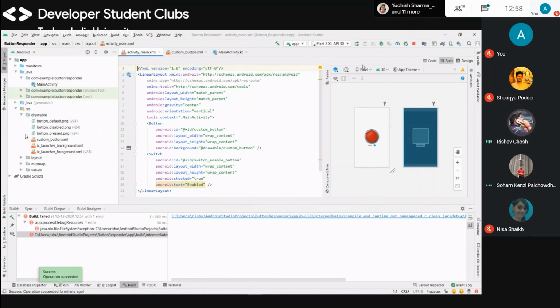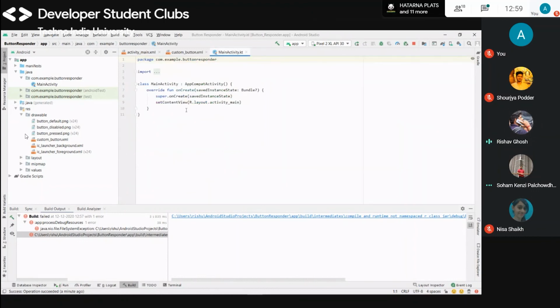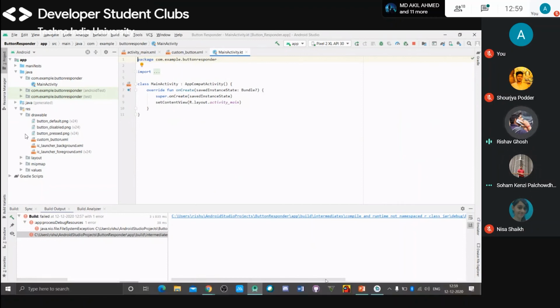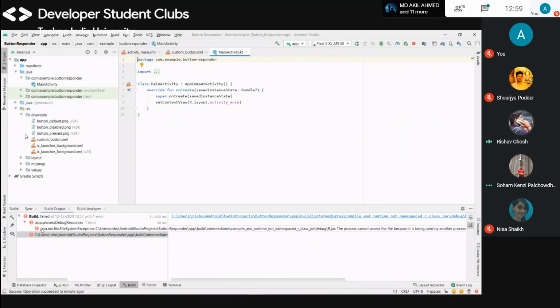So this is the thing. I will teach you in the next session how you can import any picture in this, how you can change your background colors, etc. And this is the place where I need to code. Okay, there is something missing. My code is missing here. I need to code something for disabling that. That's why it's showing some errors.